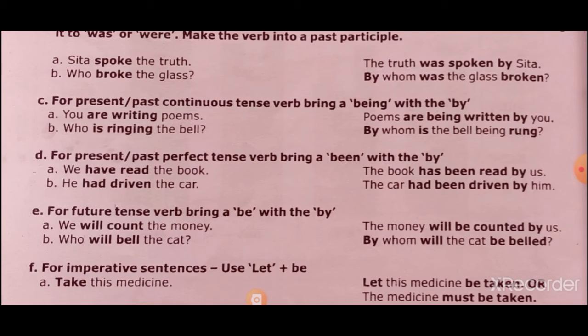He had driven the car. The car had been driven by him. He became him. Had driven: driven is the third form, you know that. Driven the car. Been is extra, additionally added over here at the time of changing to passive voice. The car had been driven by him.